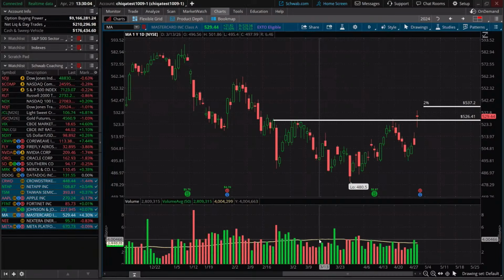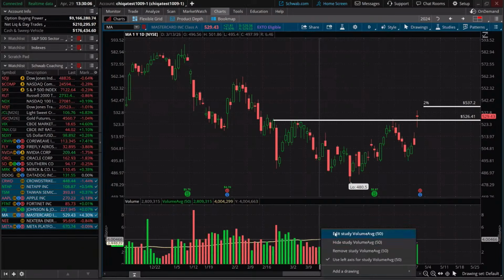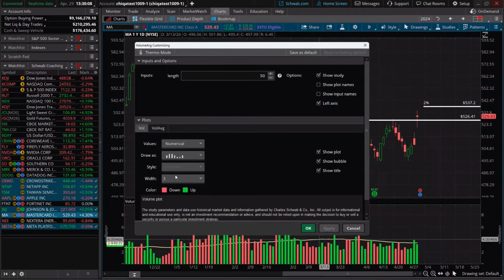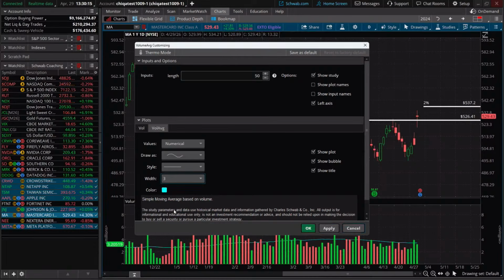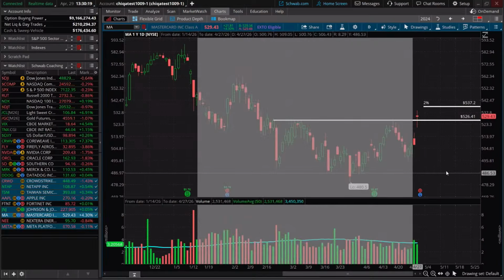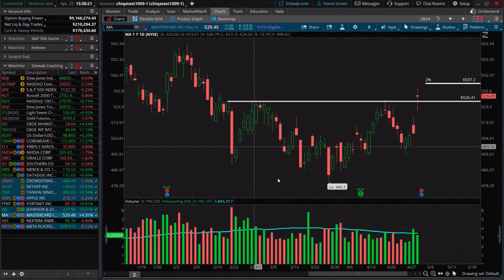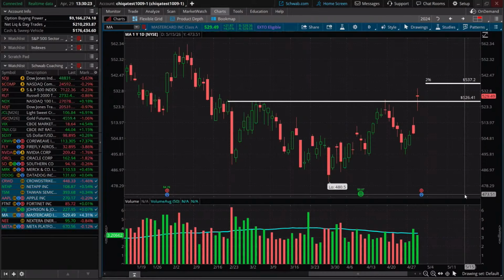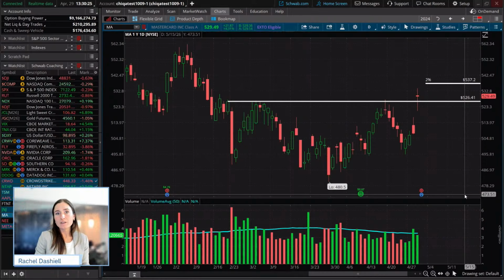That volume average is that little yellow line. I'll make it easier for you guys to see by making it a different color. We'll make it blue so it stands out, and we'll make it a little bit bigger. Okay, so you guys can see the volume here, and I'm going to zoom in a little bit more so you can see this. That blue line is giving us a 50 period moving average of the volume.